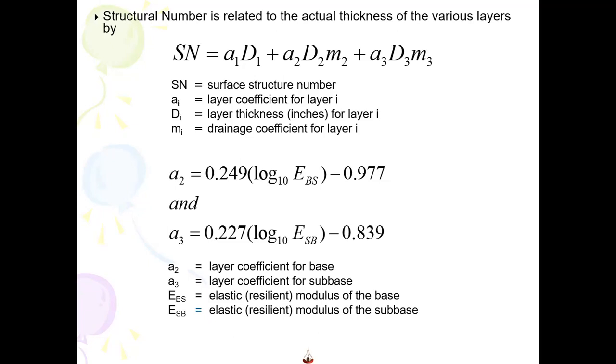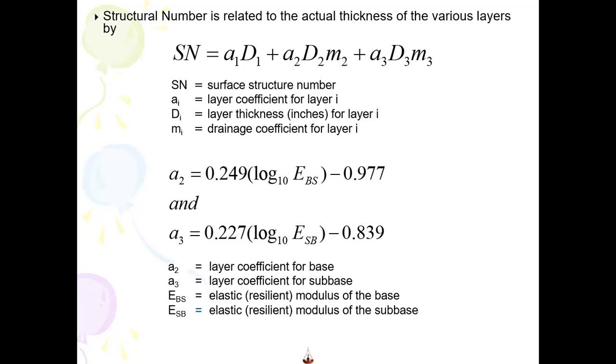So that's why you will see here the equation that is being displayed to you has the components D1, D2, and D3. Again, all of these numbers have been defined to you, A1, D1, and M.